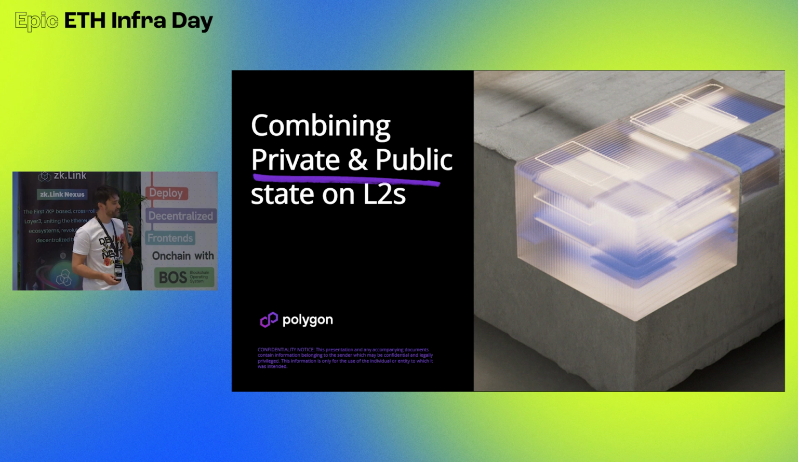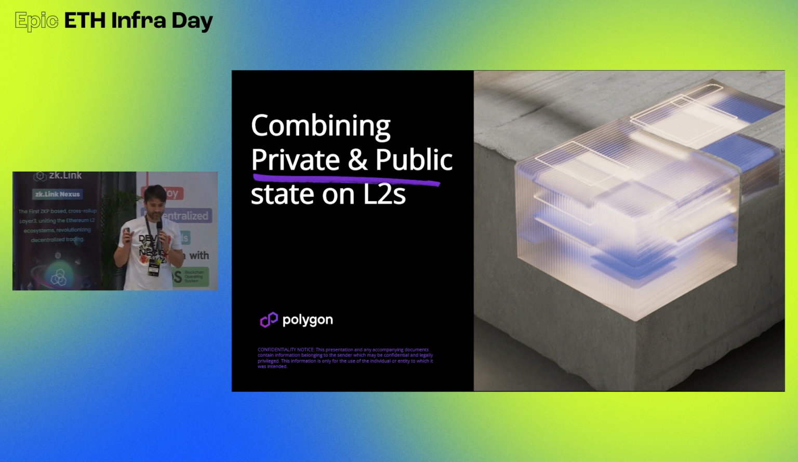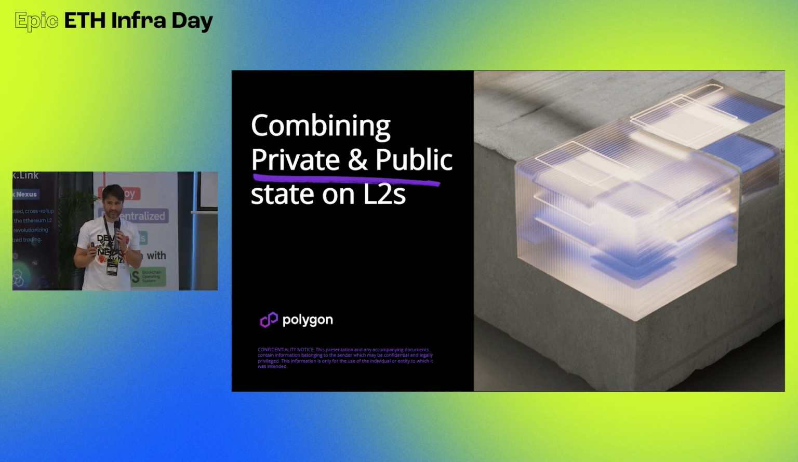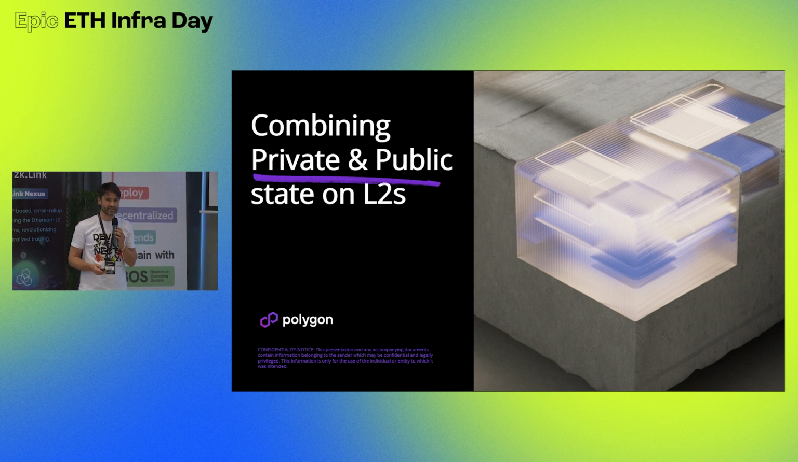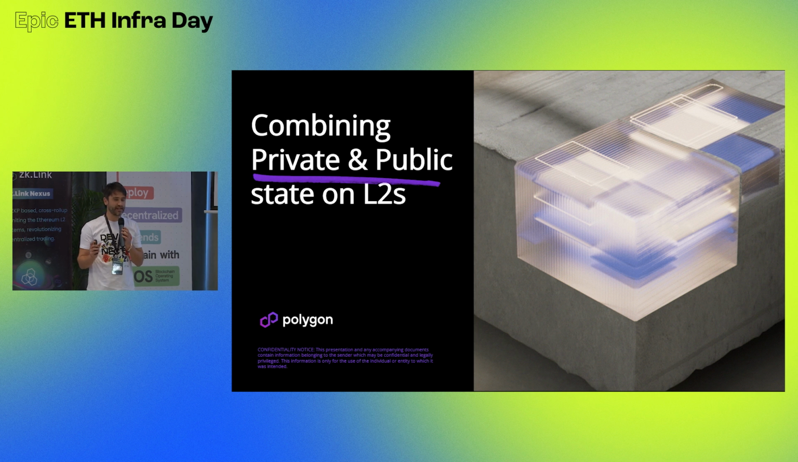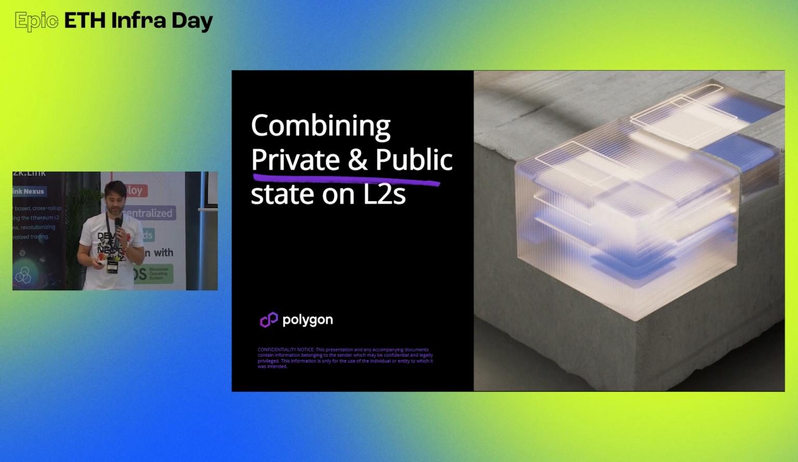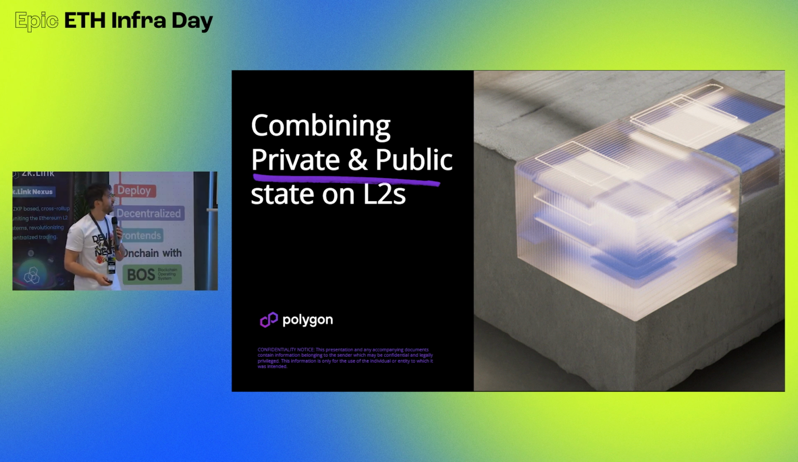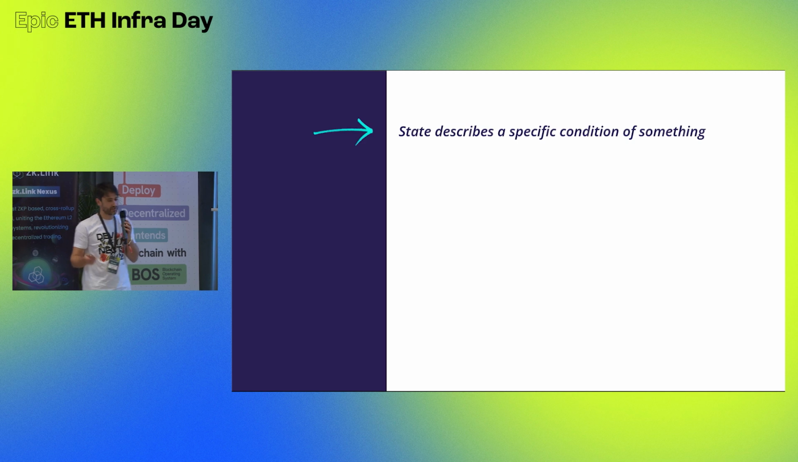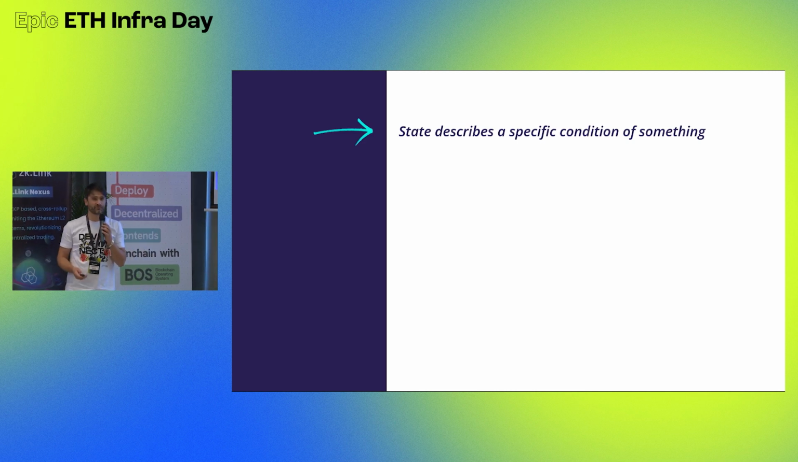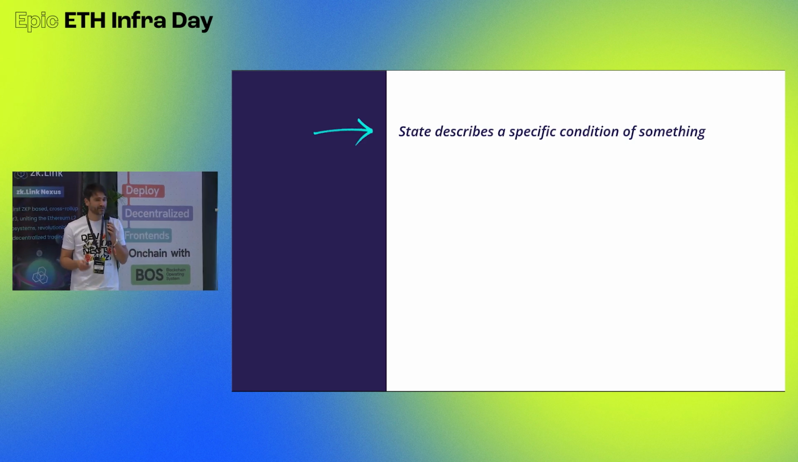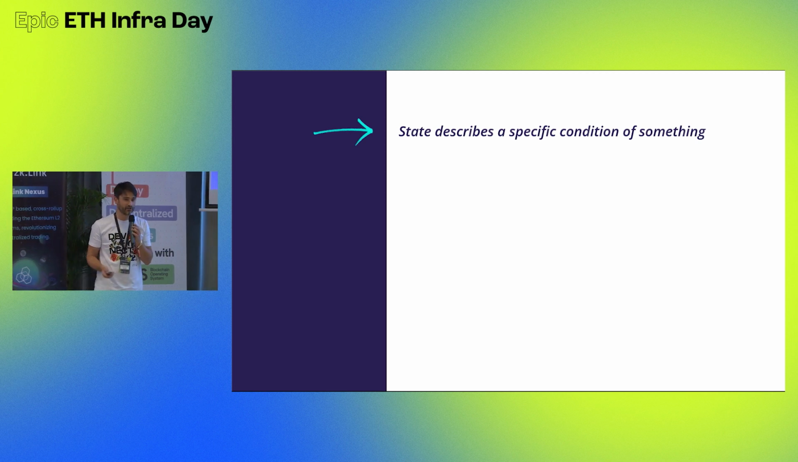Actually, we want to combine public and private state because we think that scales better. Basically, our hypothesis is that privacy scales better. And this is different to what we have in blockchains today. Basically, I want to talk about state, and probably you all know what state is. But state describes the specific condition of something. Let's say of an account, or of the whole rollup, or of a whole blockchain.